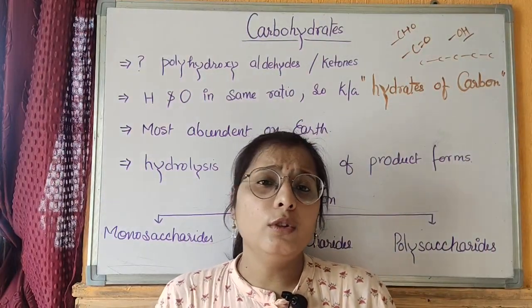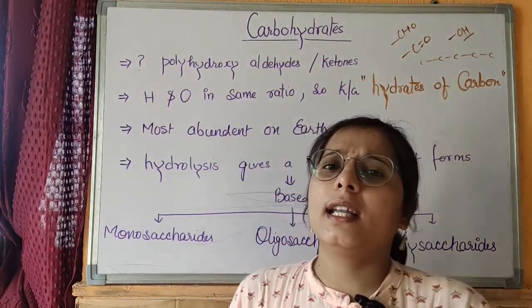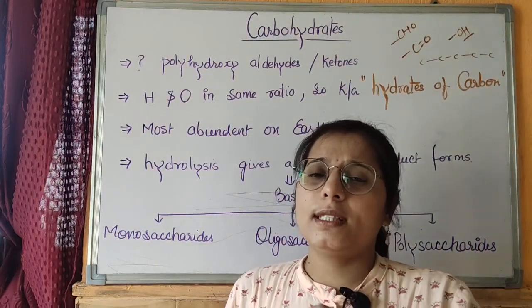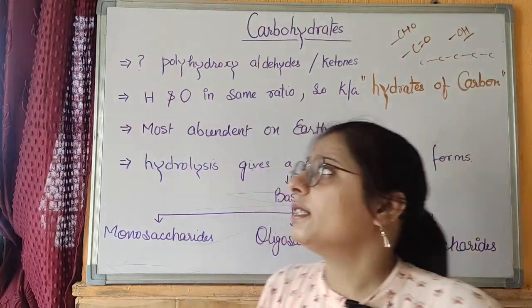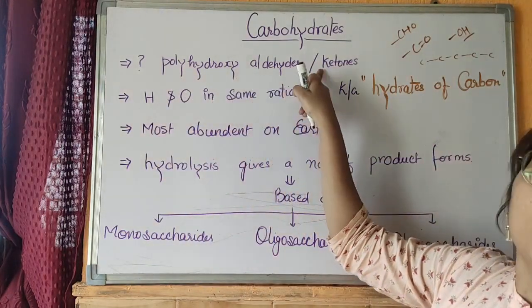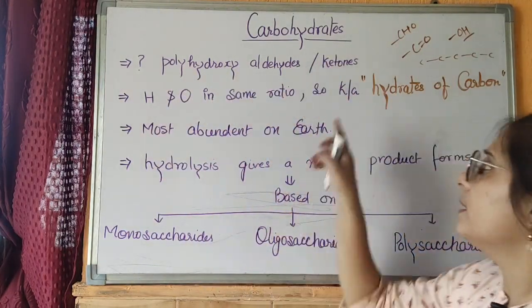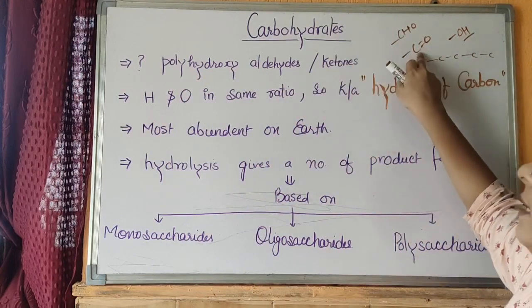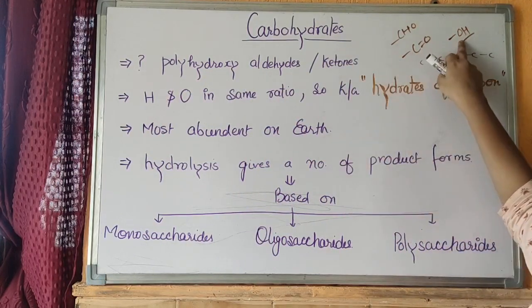Today we will study about carbohydrate. The first question that arises in our mind is, what is carbohydrate? Carbohydrate is polyhydroxyaldehyde or ketones. Aldehyde group is CHO group and ketones have a CO group and the hydroxy is OH group.